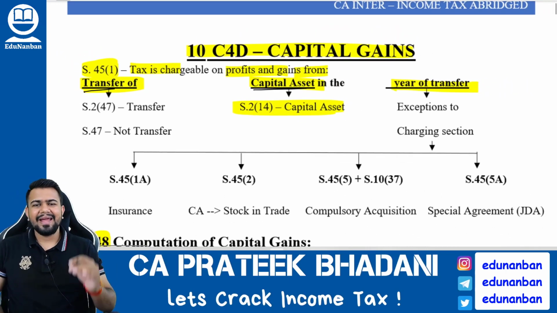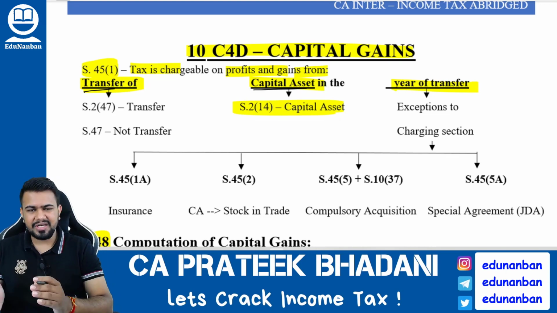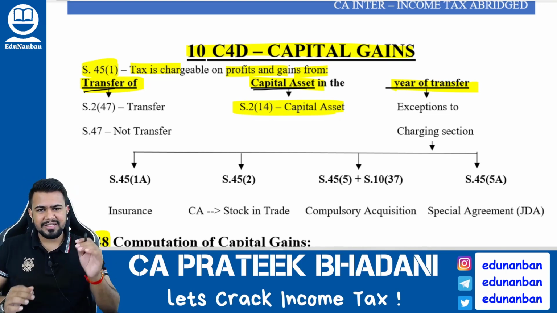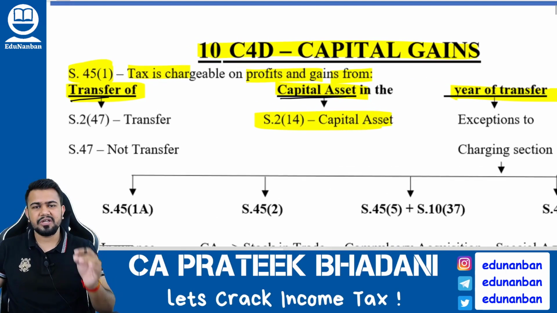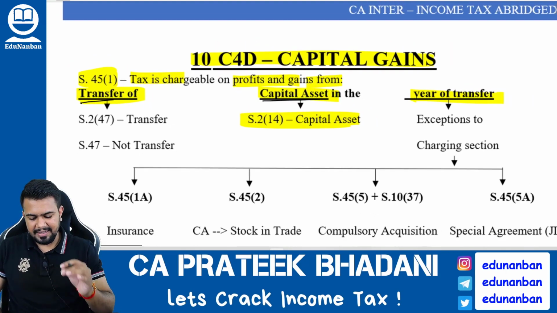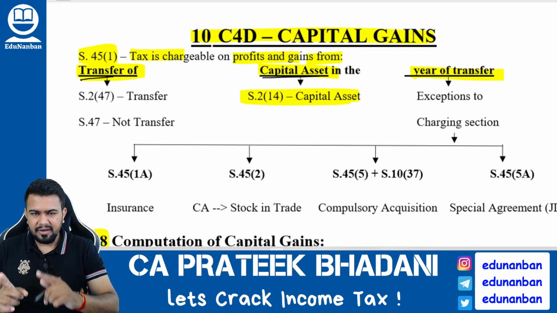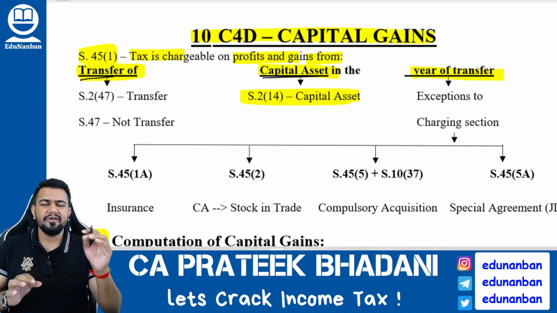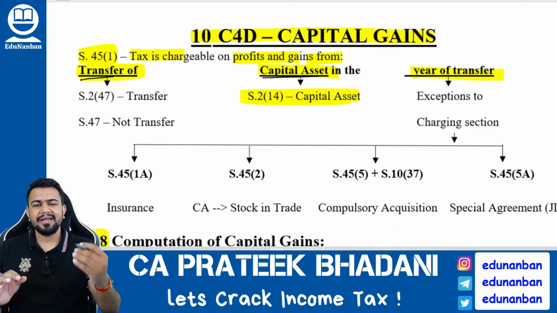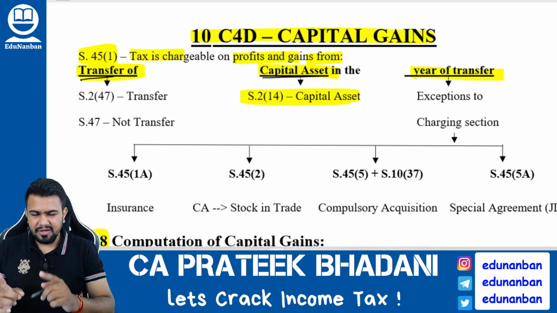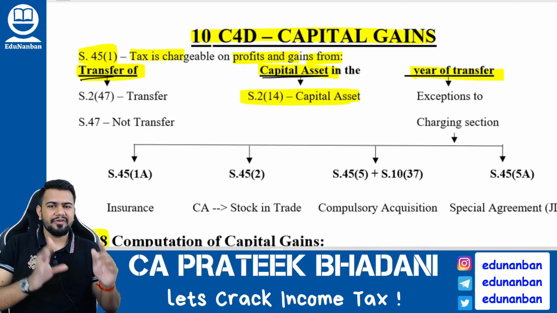As usual, like any other head of income, even the capital gains head has a charging section and a computation section. The charging section is section 45 subsection 1 of the Income Tax Act, and it tells that capital gains is chargeable on transfer of capital asset in the year of transfer. So when does capital gain arise? When there is a transfer of a capital asset in the year of transfer.